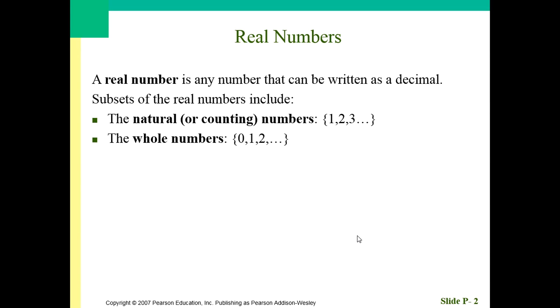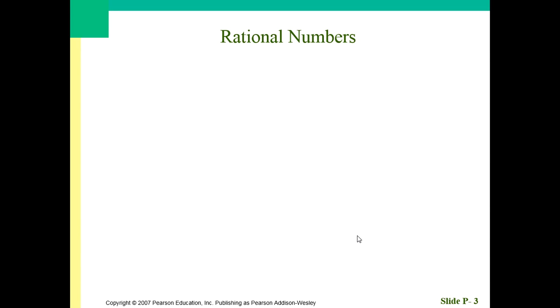If we start including some negatives so that we can go forever in both directions, from negative infinity till we get to -3, -2, -1, 0, 1, 2, 3, forever and ever to infinity, then we're talking about the integers. But of course, there's more to our real number system than that.